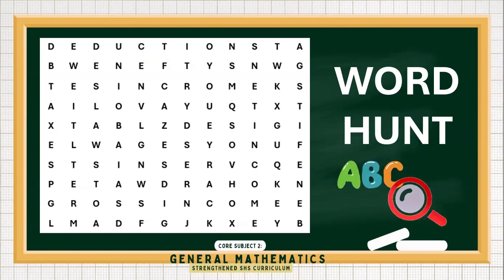If in case you did not finish this activity, you could still go back and look for the 7 terms related to the word income. How many do you have? Do you have 7?